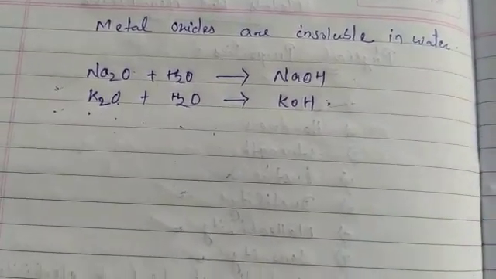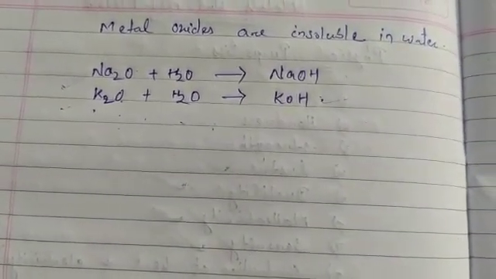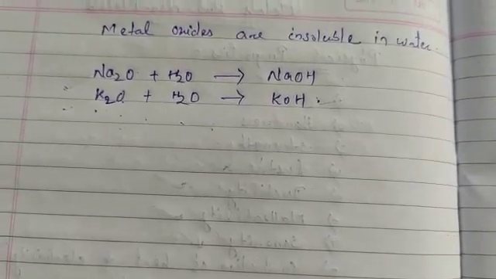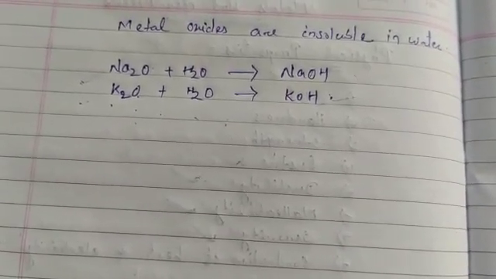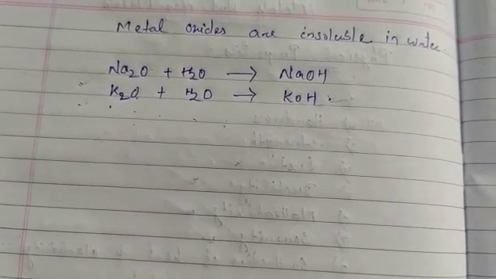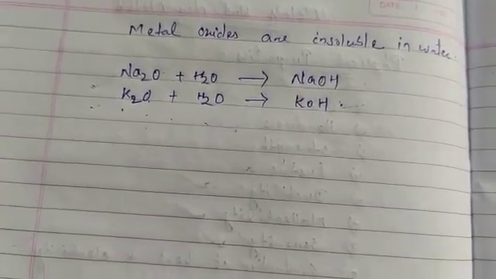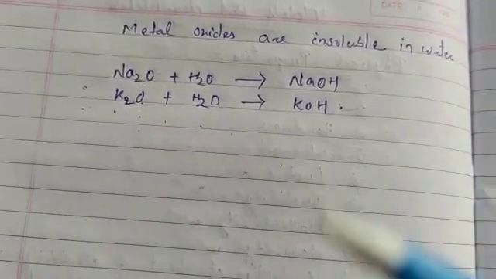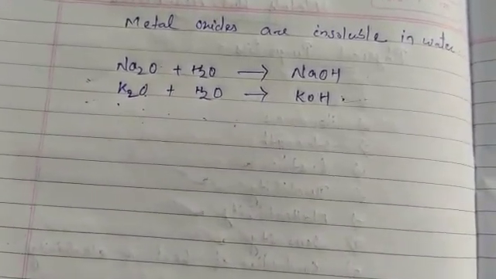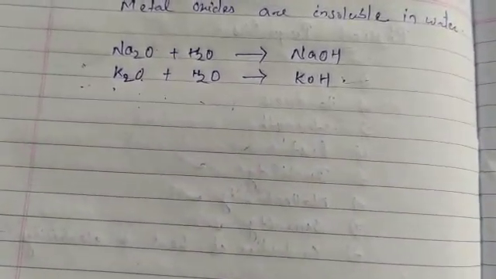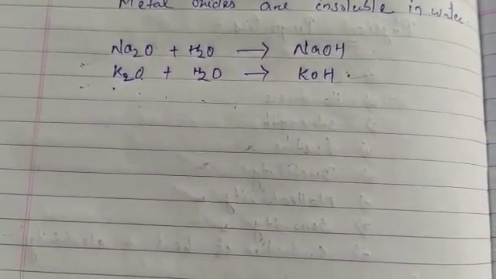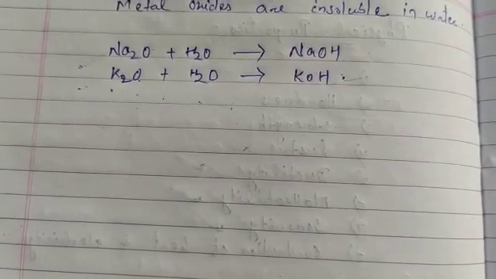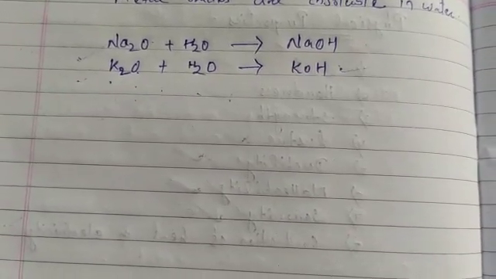We saw that different metals react with oxygen at different rates. Different metals show different reactivities towards oxygen. Metals such as potassium and sodium react so vigorously with oxygen that they catch fire if kept in the open.